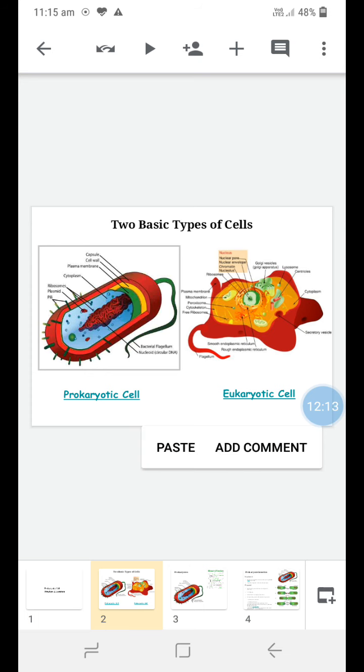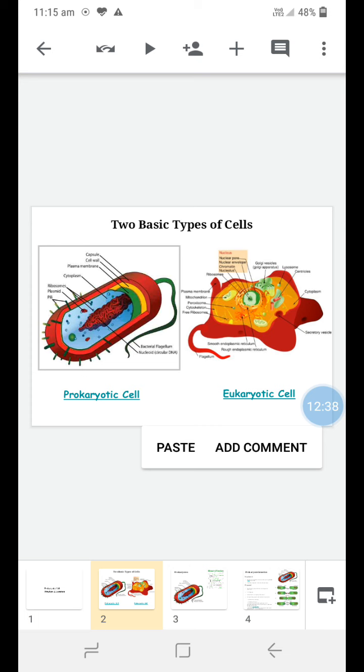Next component of the prokaryotic cell is the flagellum, the bacterial flagellum. So flagella are also the same as pili. Their function is almost the same as that of the pili. They also help in the locomotion of the bacterial cell. And flagella is the plural, and the singular is flagellum.